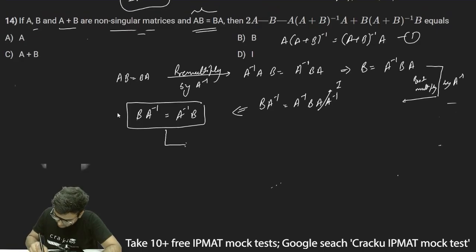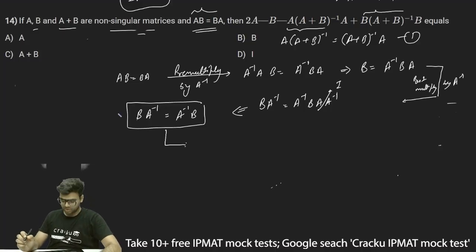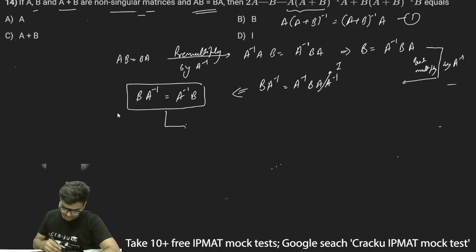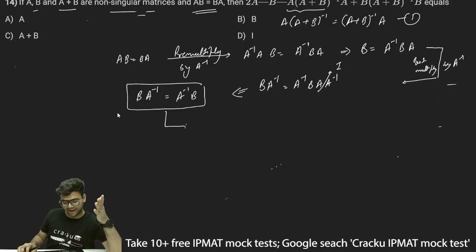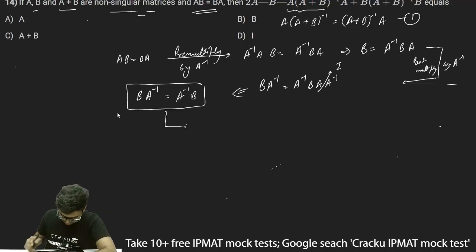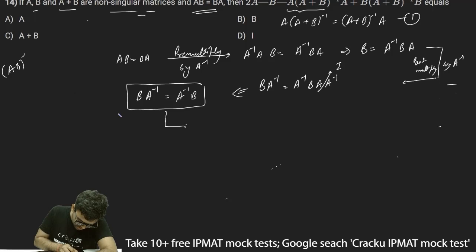Basically what I found was A into (A plus B)⁻¹ can be written as (A plus B)⁻¹ into A. So this thing I have already calculated. I have to now calculate what I can write for this. So if it is given B into A⁻¹ is equal to A⁻¹ into B, now instead of adding A into A⁻¹ both sides, what I'll do is, first I'll take the whole inverse. So again, (AB)⁻¹ is basically what? B⁻¹ into A⁻¹.